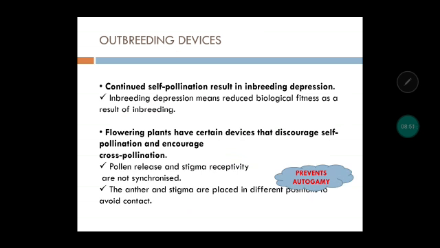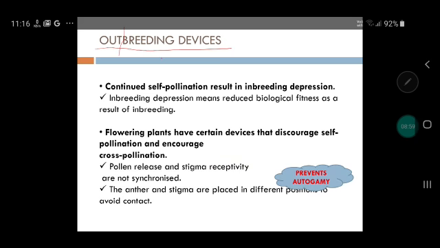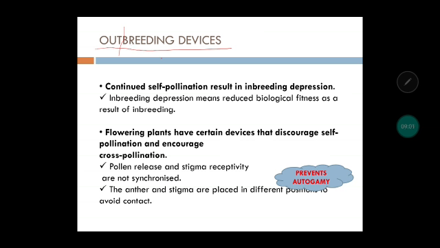So next, let us look at this interesting topic, outbreeding devices. From the term, outbreeding means variations. Out means different. Okay, breeding with different organisms. So how the plant has certain devices or has devised itself to carry out genetic variations.